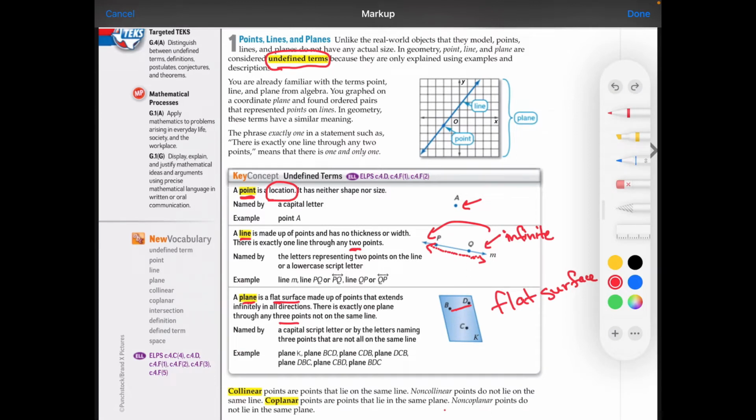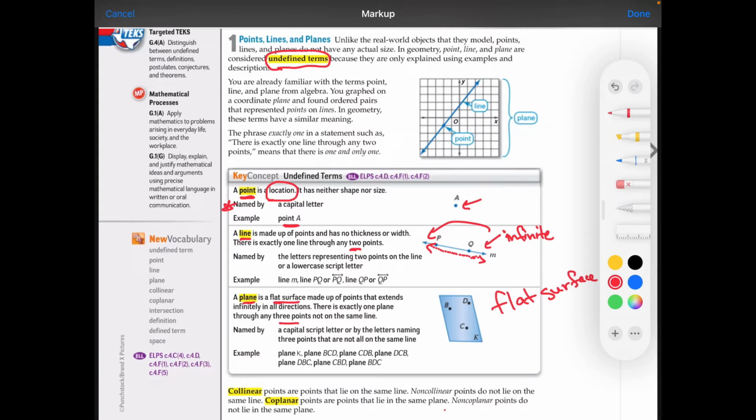You would not be able to draw a line that goes through points B, D, and C at the same time. And there are many different ways of naming these undefined terms. The way that we name a point is with a capital letter. We can write the word point and then the letter, or we can just have the letter by itself, and both ways would work. Just make sure you understand that we name it by a capital letter.